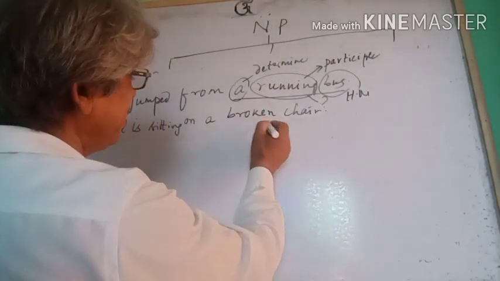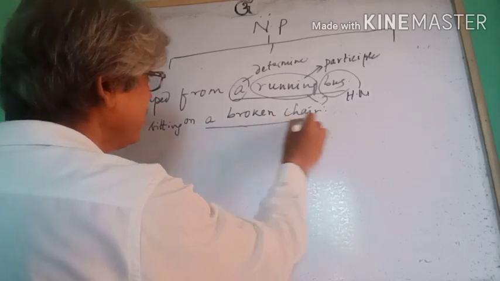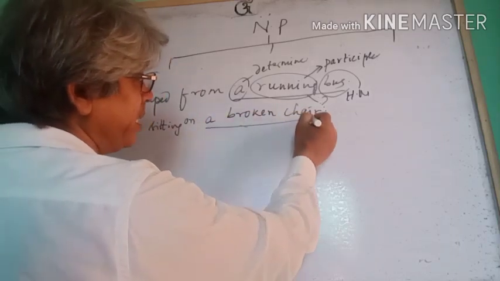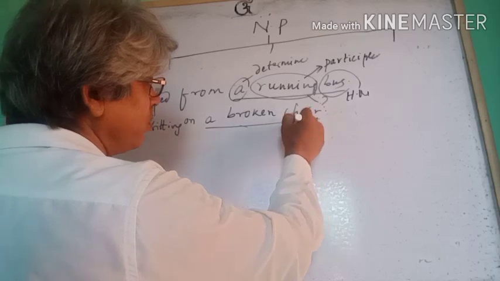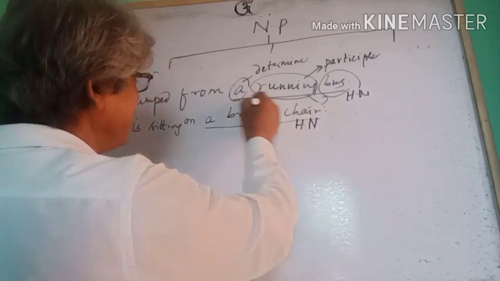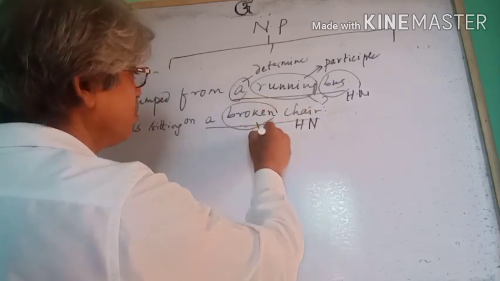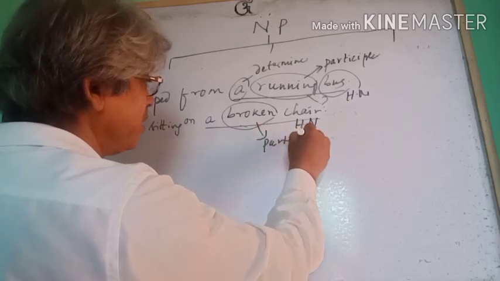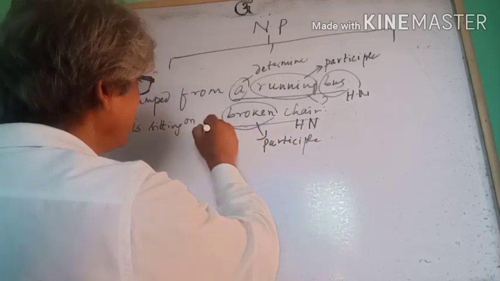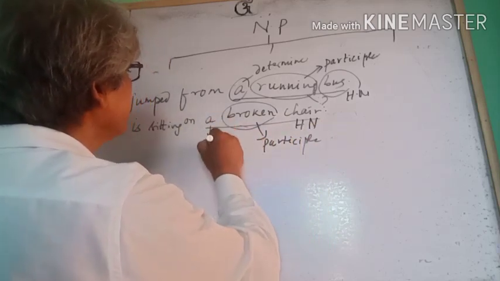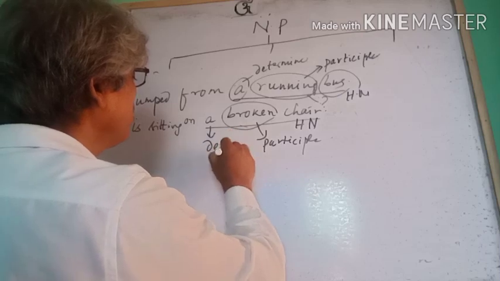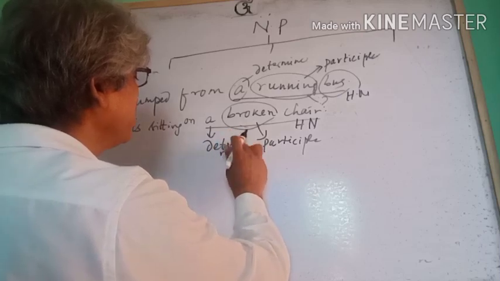And here the noun phrase is a broken chair. Chair is the head noun and broken is a participle. And a is the determiner. Okay.